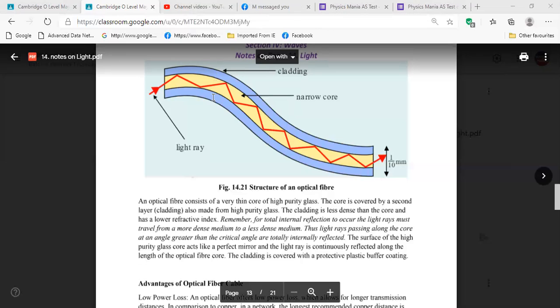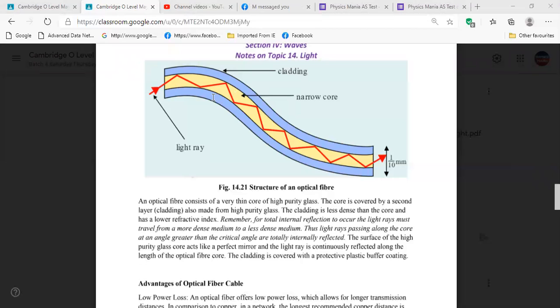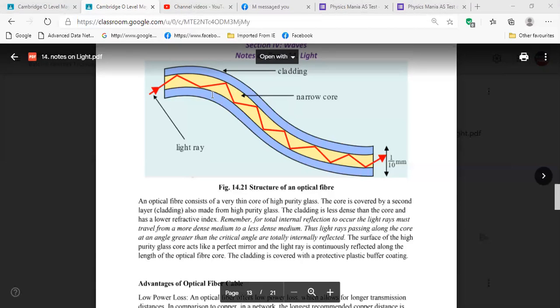What was the reason for that? If it is not more dense inside, then there will be no total internal reflection. Because the outer one is less dense, the ray bends more towards the normal and can then reflect.